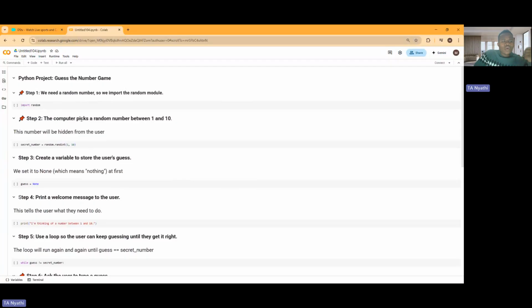Then step two, the computer picks a random number between 1 and 10. That means we are playing a game where you need to choose a number between 1 and 10, and this number will be hidden from the user, the person who's playing. So you say secret_number equals random.randint, because we imported random. Integers are a type of data, which are numbers.